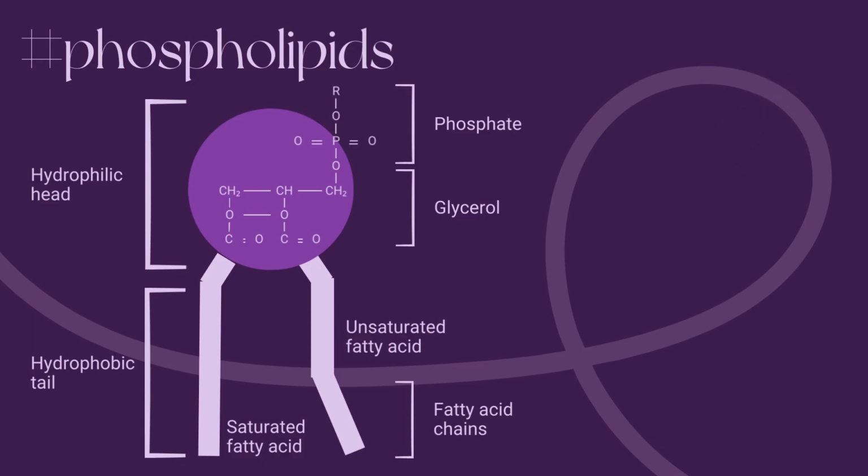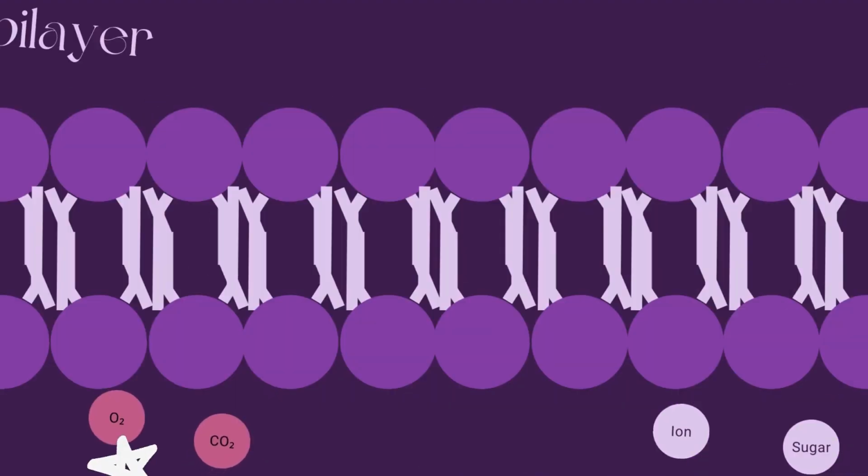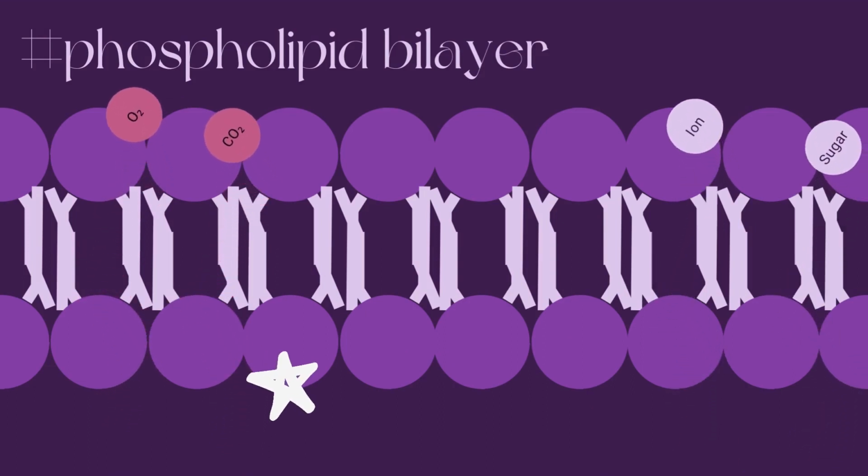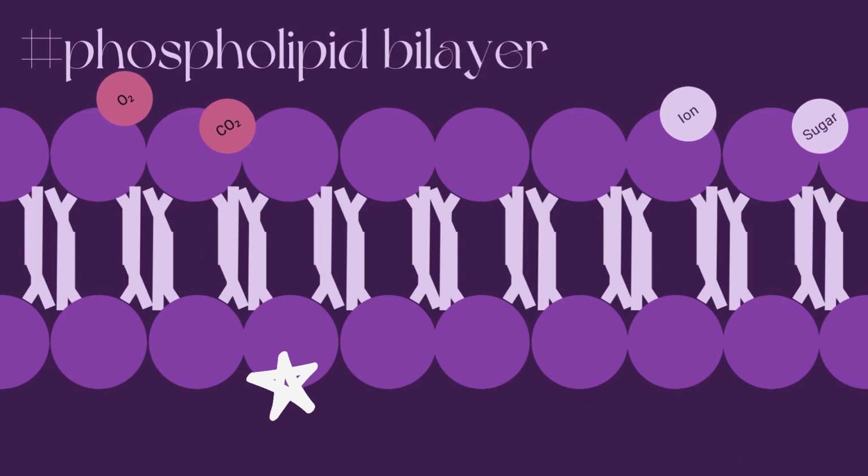The head contains a phosphate group and is polar, while the tails are composed of fatty acid chains that are nonpolar. In the cell membrane, phospholipids arrange themselves into a bilayer, with the hydrophilic heads facing the surrounding water and the hydrophobic tails facing away from the water. This is also what makes the cell membrane semi-permeable, where the hydrophobic tails in the middle make it difficult for water-soluble or polar molecules like ions and sugars to pass through.